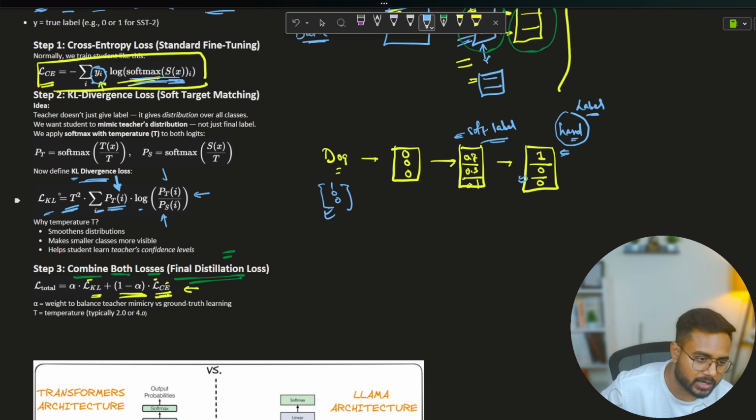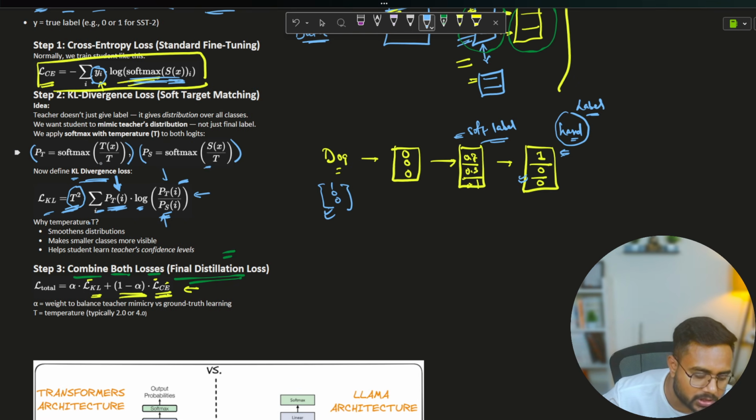Now here again you can see T is a hyperparameter, the temperature value, right? Here you can see the summation of the probability, and here the log of the probability of the teacher divided by the probability of the student. And how are we going to find this probability? Like this one. We are going to normalize it using the temperature.